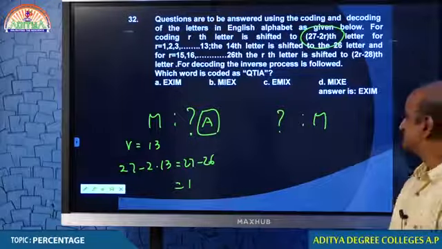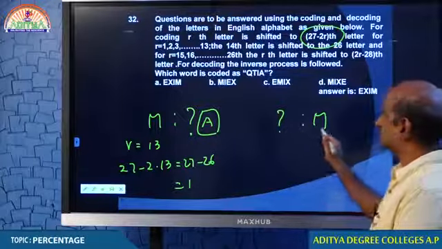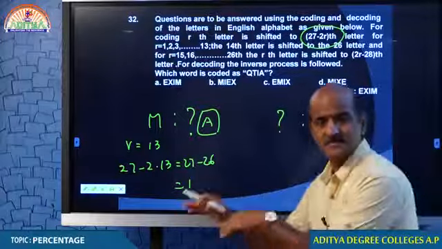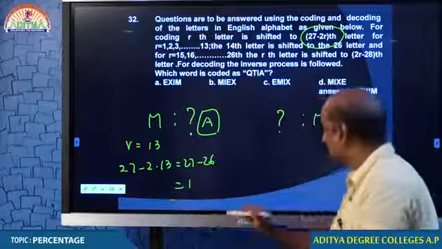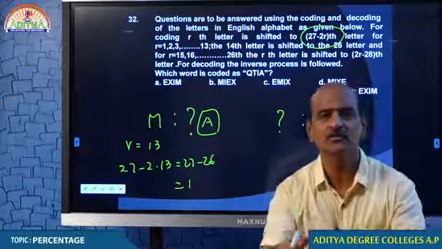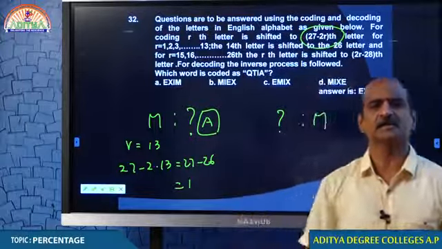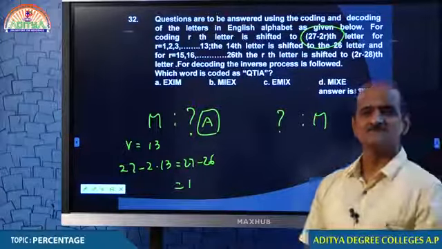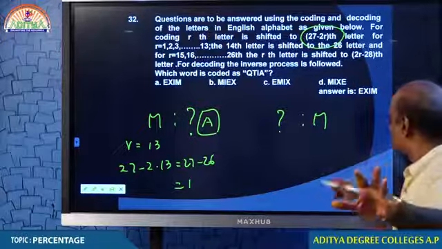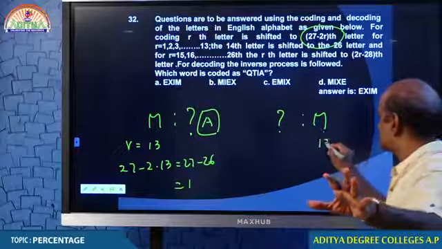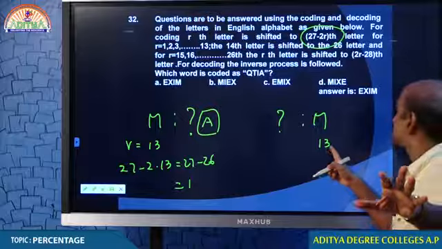Interesting. Which letter is coded as 13? Do you think it is forward or backward? There must be some letter, and we need to find out which letter that is. Here the final result is 13.